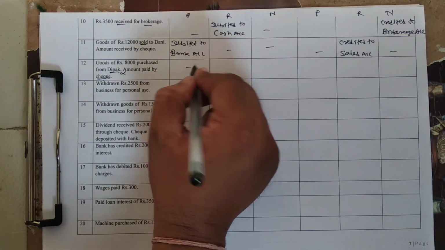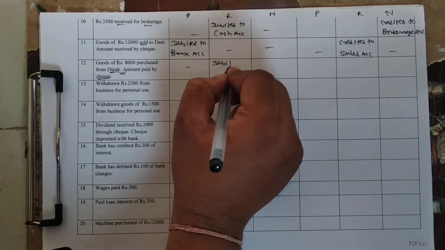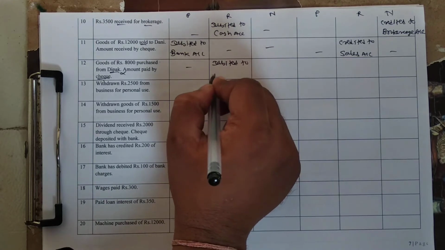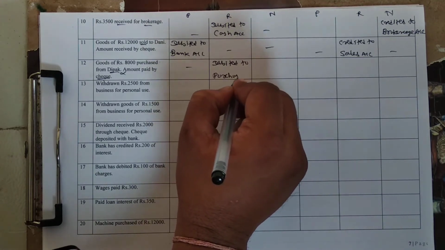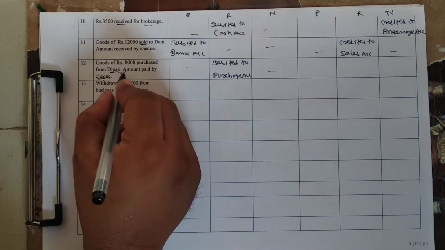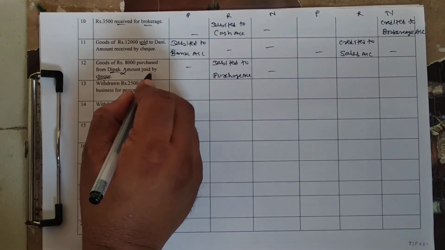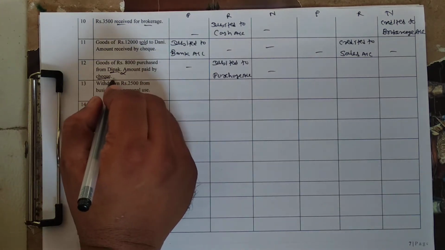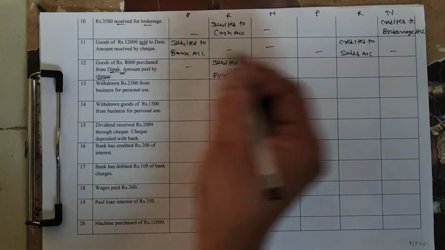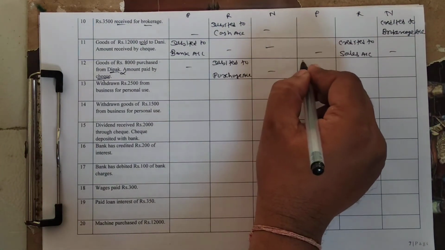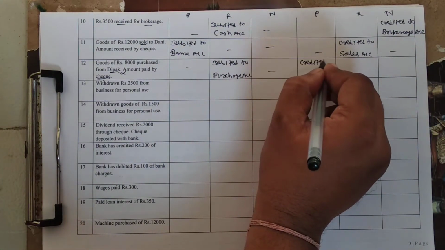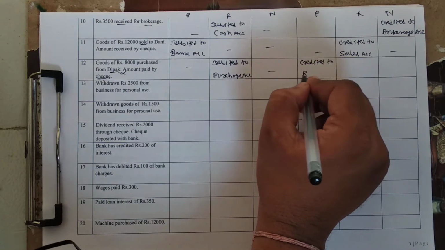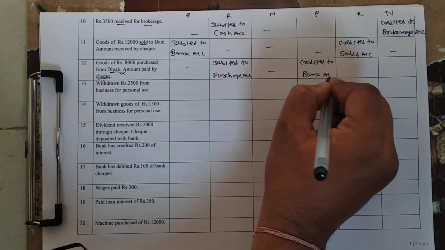Goods is a real account, debited to purchase account, and against purchase we have amount paid by check. And when check word is given, it affects bank. Bank is a person. So credited to bank account because bank is giver.